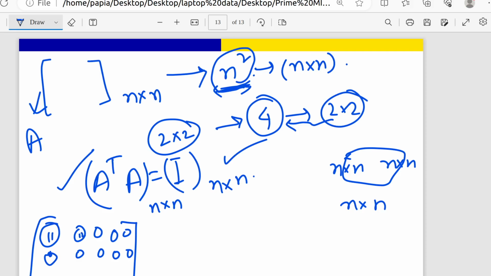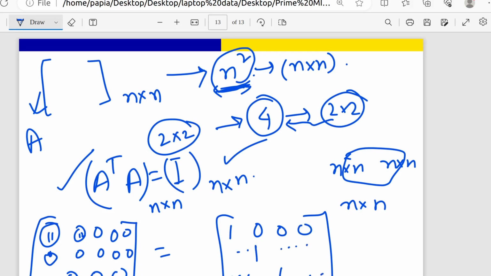In the right hand side, only the diagonal terms will be 1 and the off diagonal terms will be 0. So what will be the condition from that? From the 1 1 term, this can be equal to 1, this can be equal to 1, this can be equal to 1.